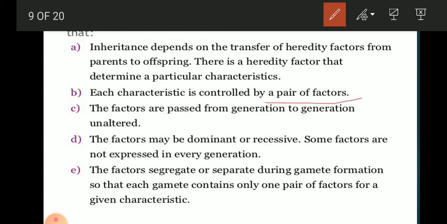The factors may be dominant or recessive, and a recessive factor produces a different type of plant, as does a dominant one. The factors segregate or separate during gamete formation, and each gamete contains one factor of a given characteristic.